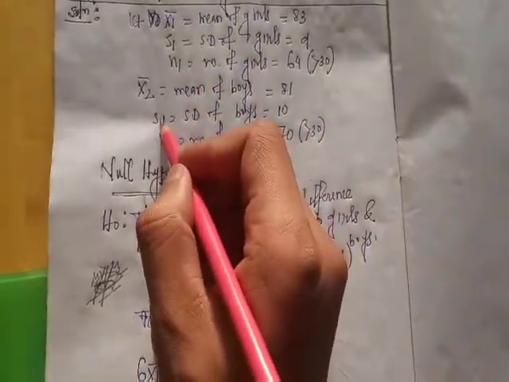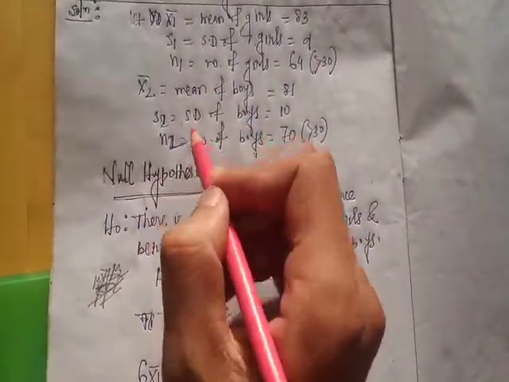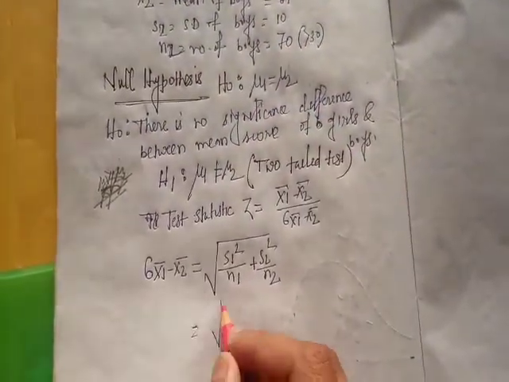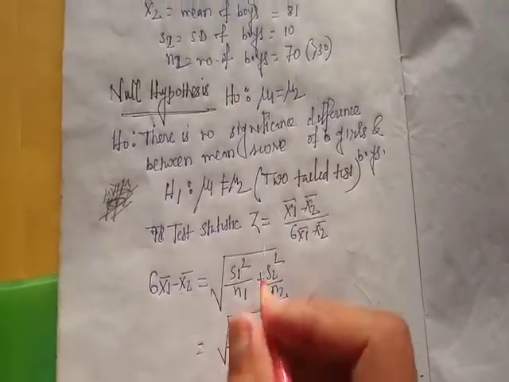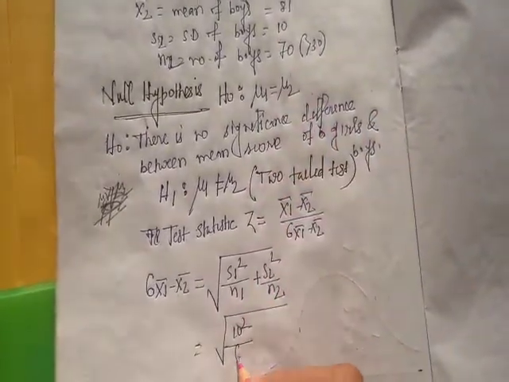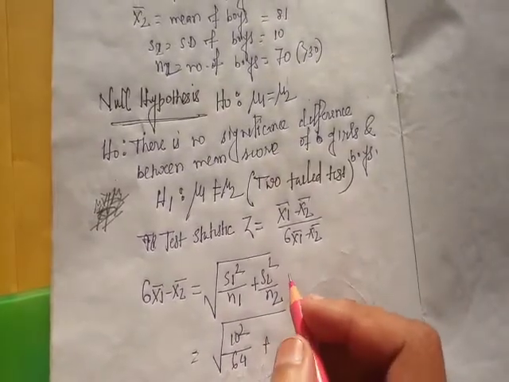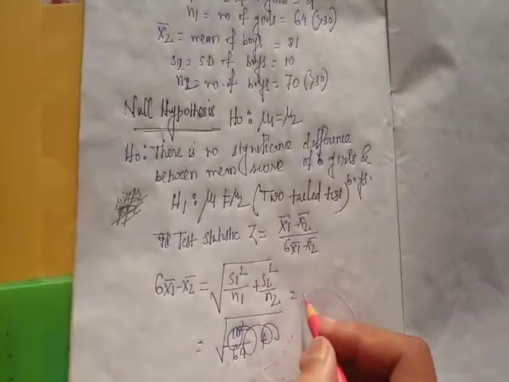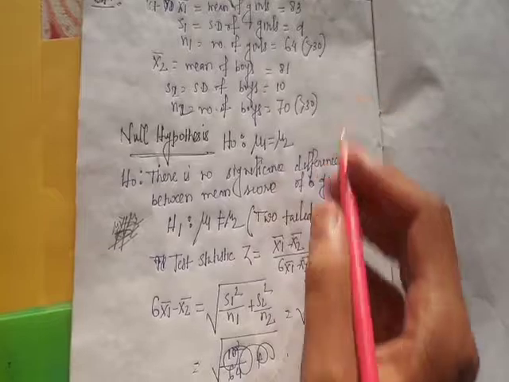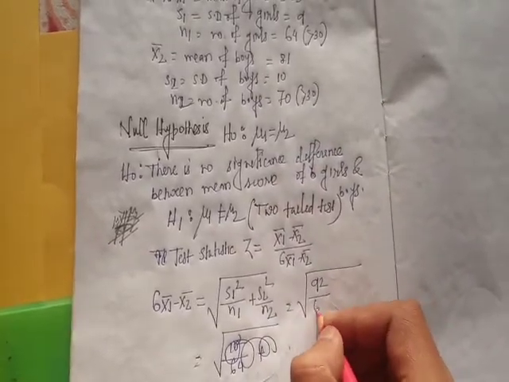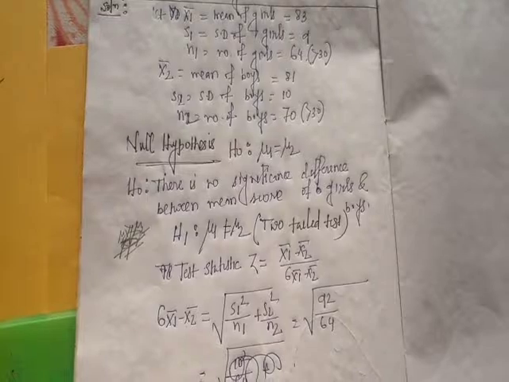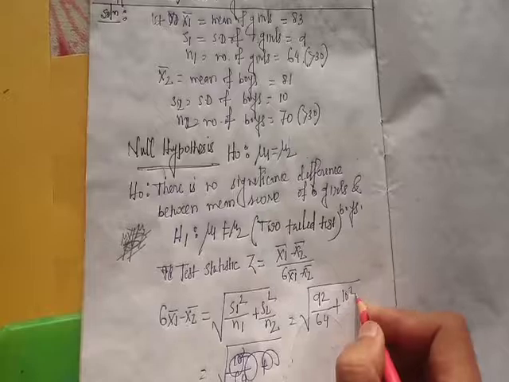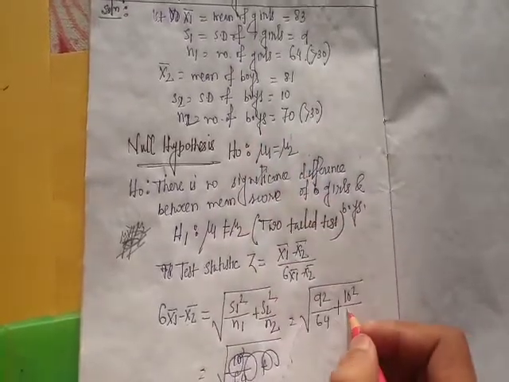So the value of s1 is 9 and the value of s2 is 10. So 9 square by n1, that is 64, plus 10 square by n2, that is 70.